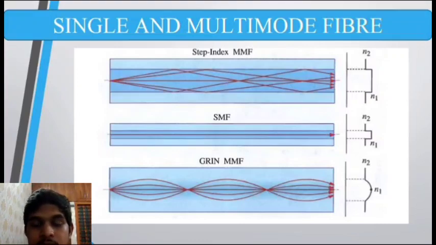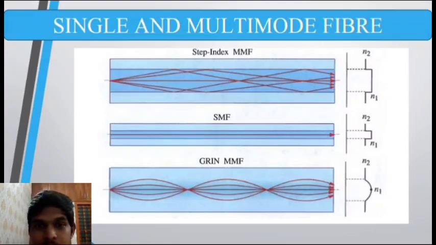So, graded index multimode fiber. In the case of multimode fiber, when there is more than a single mode, the light rays can spread and travel in different directions in such a way that the intensity of light is going to be lesser at the output.